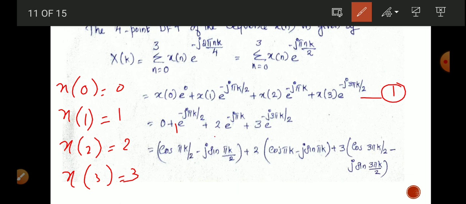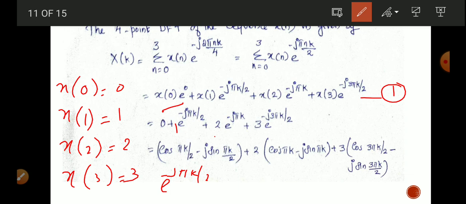The first term, x of 0 times e raised to 0, becomes 0. Then 1 into e raised to minus j pi k by 2 plus 2 into e raised to minus j pi k plus 3 into e raised to minus j 3 pi k by 2. Here we can rewrite e raised to minus j pi k by 2 as cos pi k by 2 minus j sin pi k by 2.